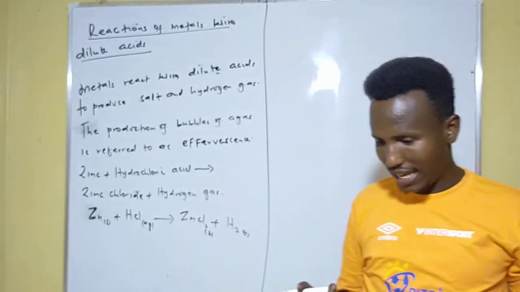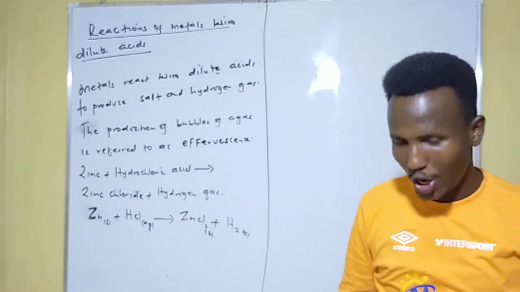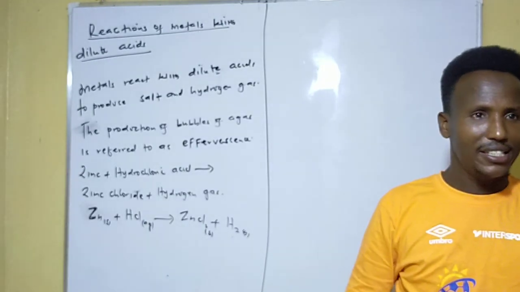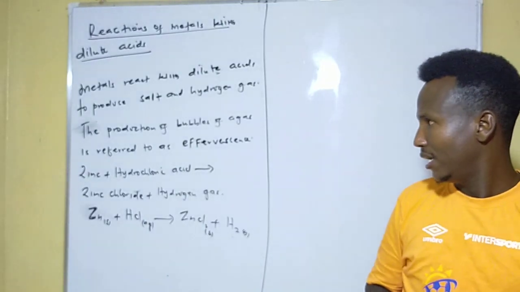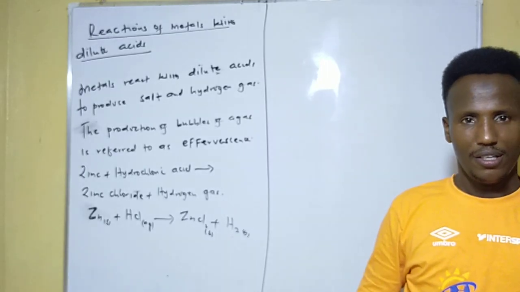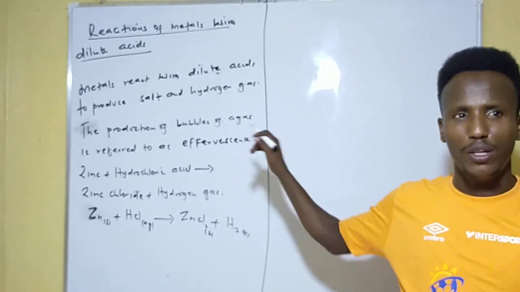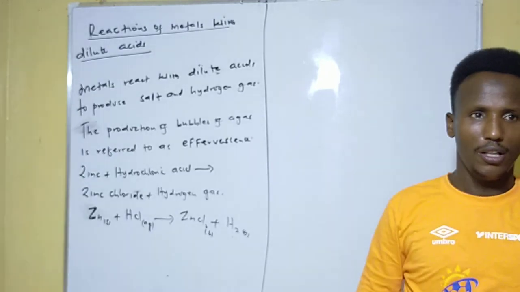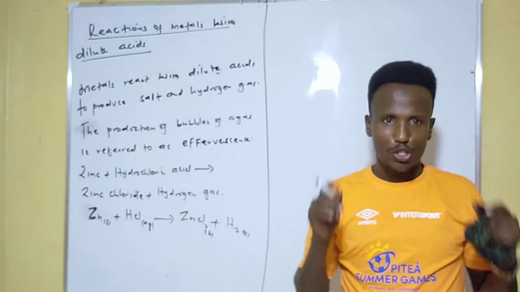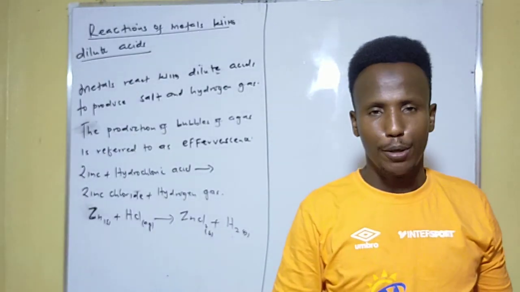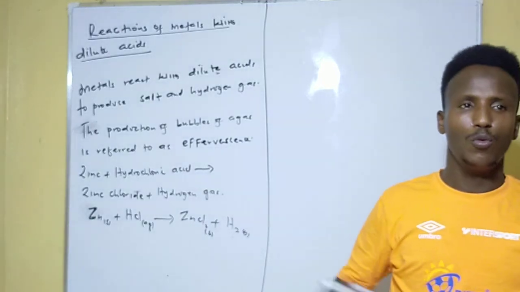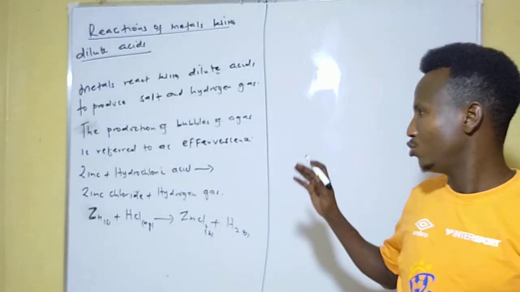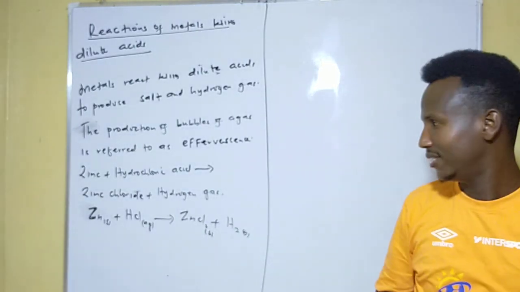The other thing we are going to learn is that group 1 elements and calcium react explosively with the dilute acids, and therefore we are not going to attempt their reactions in the laboratory. Just understand, the reaction between sodium, potassium, calcium with dilute acids is very explosive and therefore should not be attempted in the laboratory. Don't forget that.